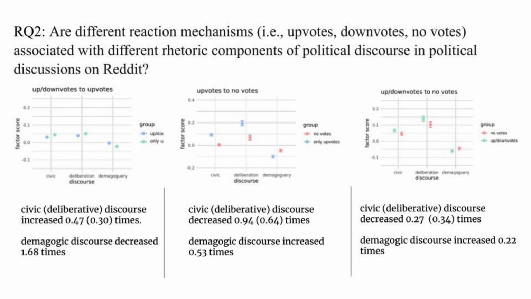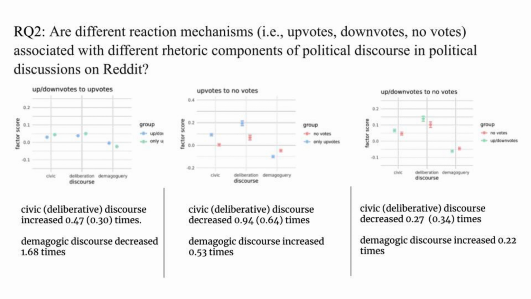For example, we found that changing available reaction mechanisms from up and down votes to only up votes increased both civic and deliberative discourse, but led to a significant decrease of demagogic discourse. On the other hand, changing from only up votes to no votes decreased civic and deliberative discourse, while it increased demagogic discourse.